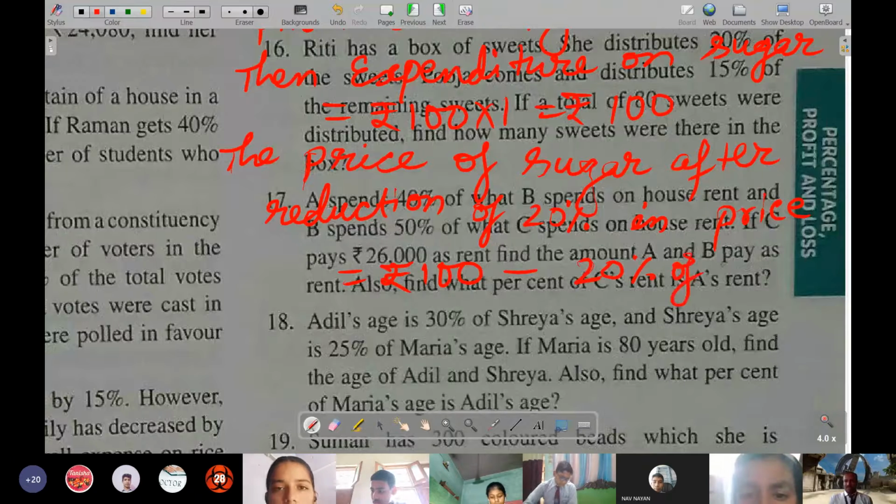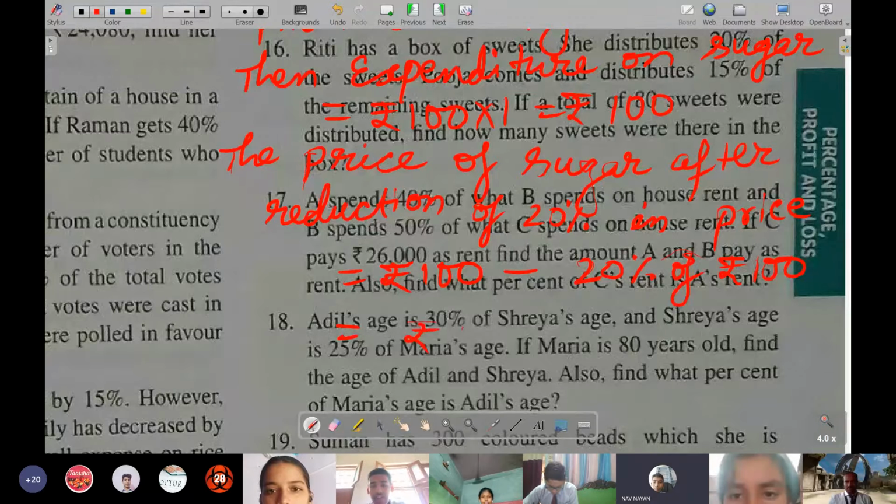And 20% of 100, all of you know, yes? How much will it become? 20. So 100 minus 20 is equal to 80. After subtracting, you will get rupees 80. That is the price when it is reduced by 20%.